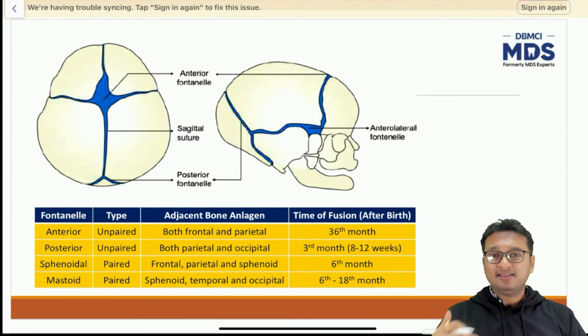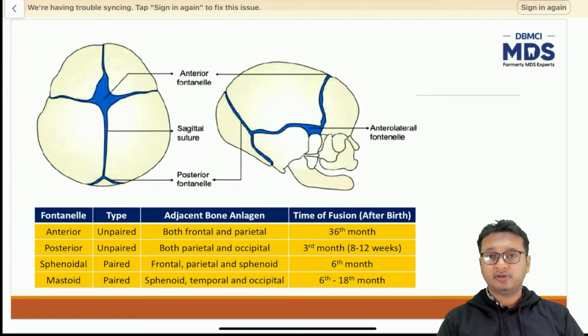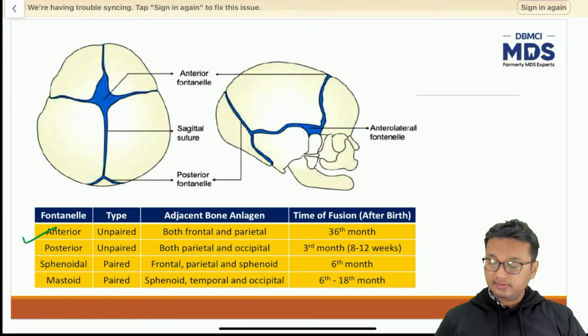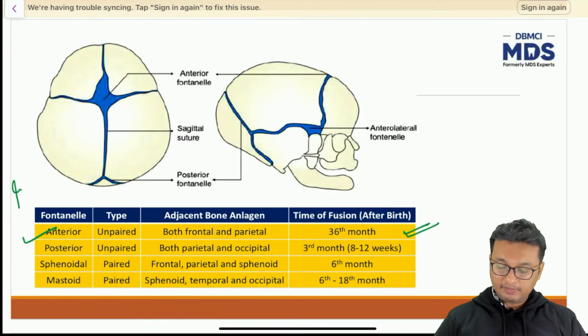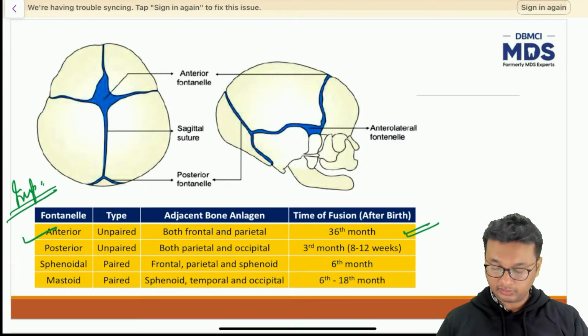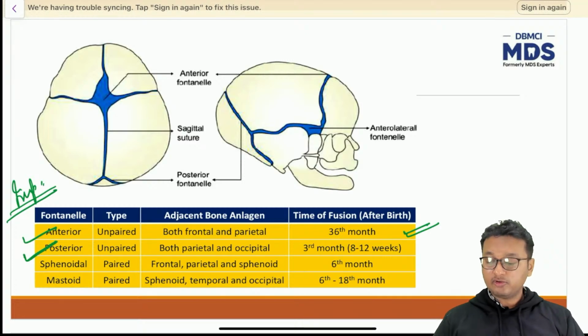As the child is born, as the bone matures with time, the connective tissue of the fontanelles also gets converted into properly ossified bone. When does that happen? The anterior fontanelle, this one, fuses after birth at around the 36th month. This table is important. You might get certain MCQs out of this particular table, so please make a note of it.